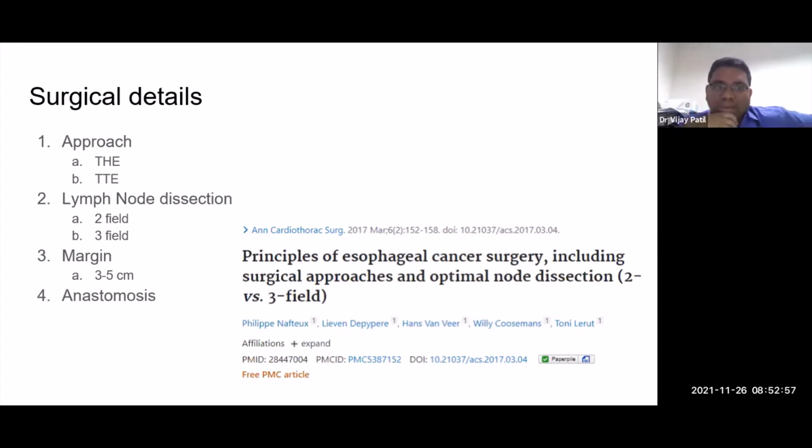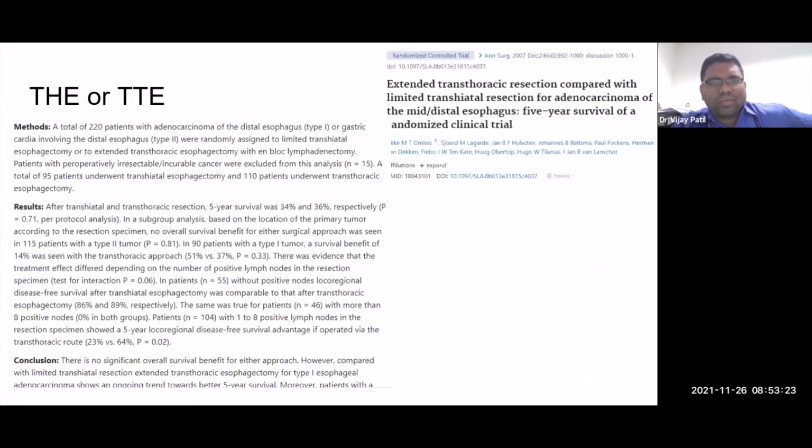So for the cervical esophagus, whether you do THE or TTE, THE is transhiatal esophagectomy, TTE is transthoracic. Obviously for the thoracic esophagus, you will do a transthoracic esophagectomy. You do a transhiatal esophagectomy for distal esophageal tumors; transhiatal is sufficient. Do we have evidence for that? There is evidence in the mid and distal esophagus, especially adenocarcinomas, that transhiatal esophagectomy gives similar results as transthoracic esophagectomy.